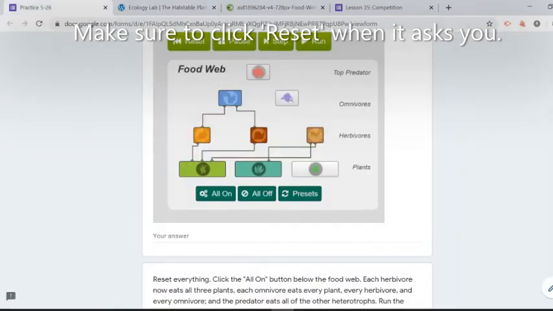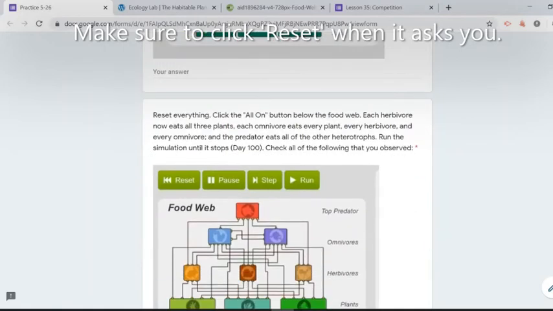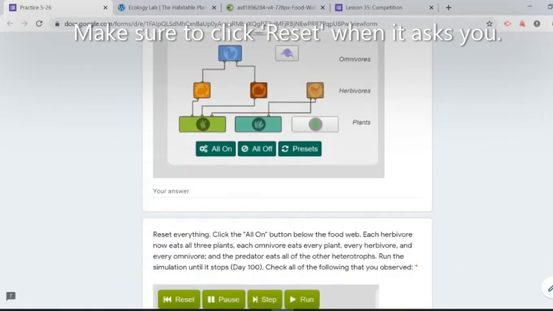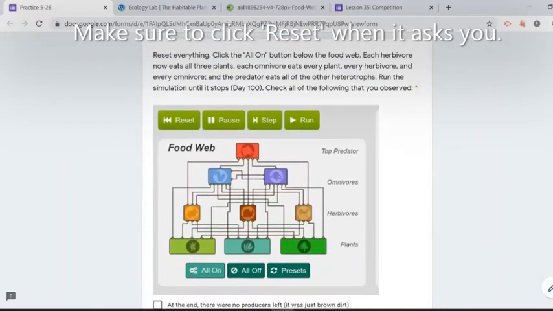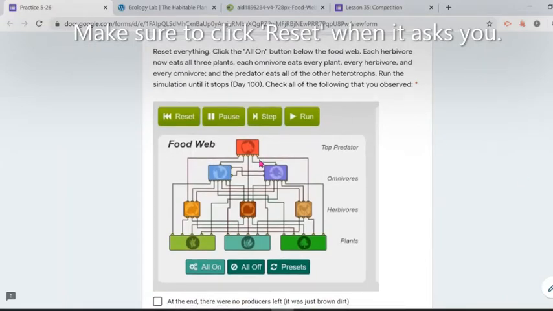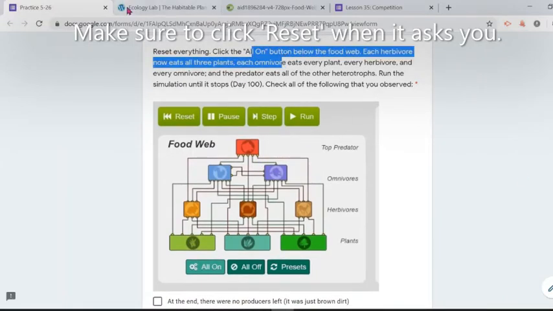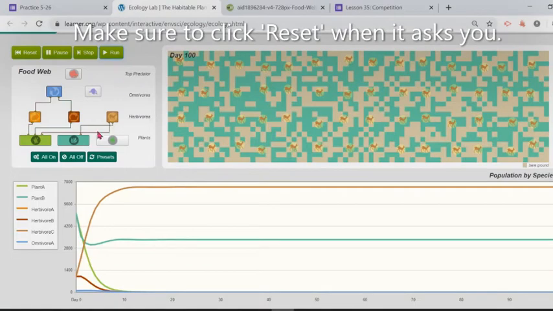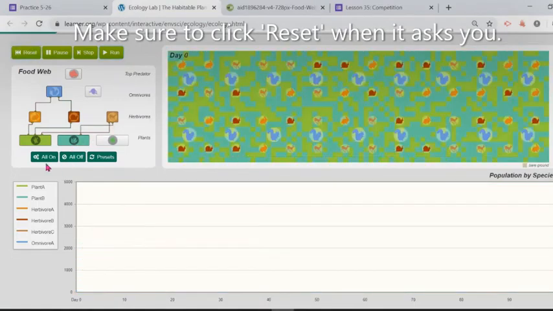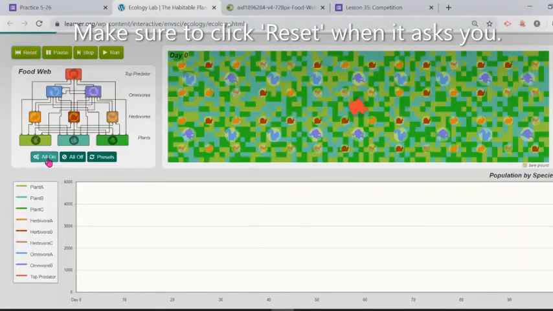And now we're gonna answer the questions that we observed here, and then we are gonna reset everything, and then we're gonna click all on. Okay, so this is probably the most fun one. We're gonna reset everything, and then we're gonna click right here where it says all on.